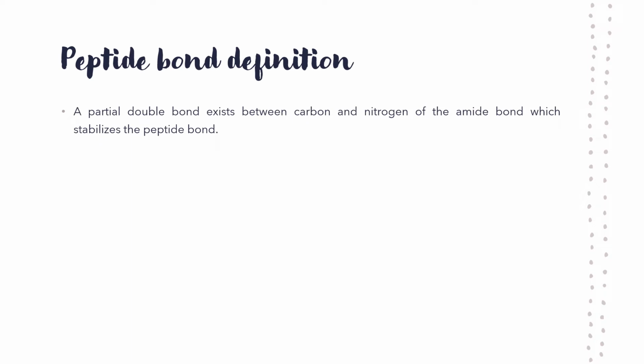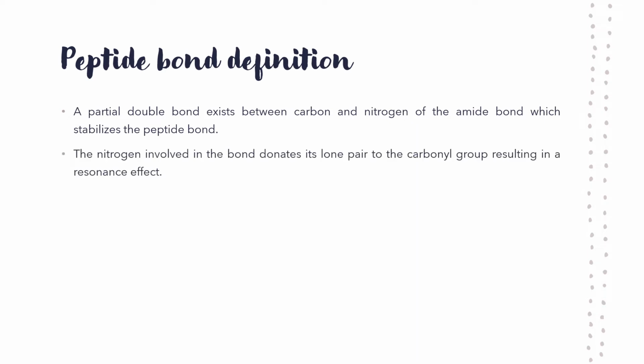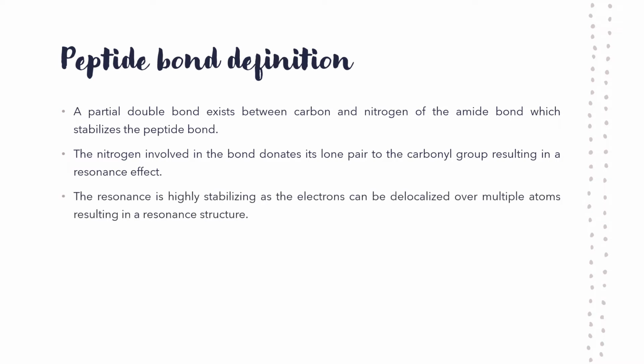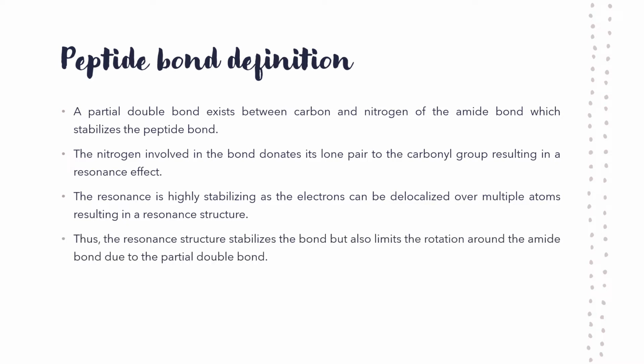A partial double bond exists between carbon and nitrogen of an amide bond, which stabilizes the peptide bond. The nitrogen involved in the bond donates its lone pair to the carbonyl group, resulting in a resonance effect. This resonance is highly stabilizing, as the electrons can be delocalized over multiple atoms, resulting in a resonance structure.